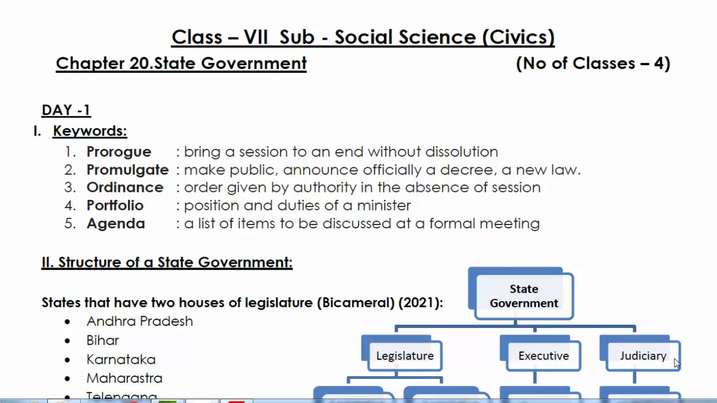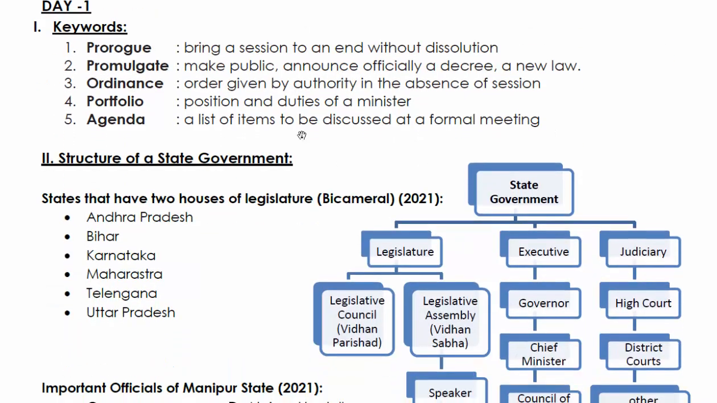Okay, today we will have a revision on the notes and exercises from chapter 20 of your civics. State government. All right, so we will just begin with the keywords. The first one is prorogue. Prorogue means bring a session to an end without dissolution. All right, promulgate: make public, announce officially, a decree or a new law.